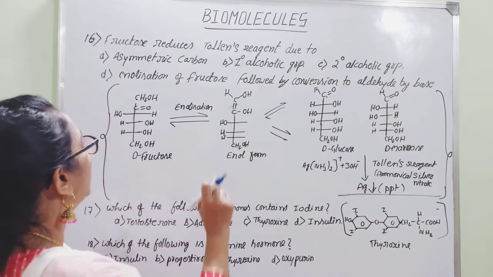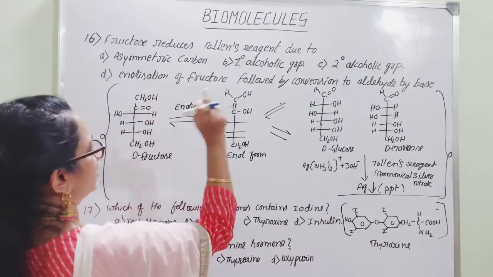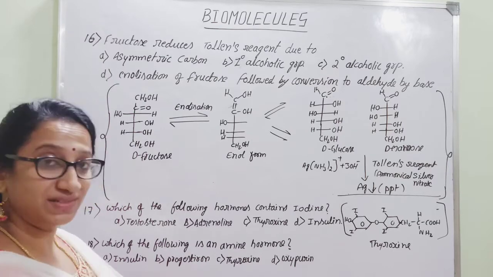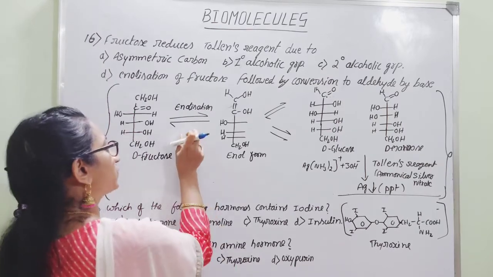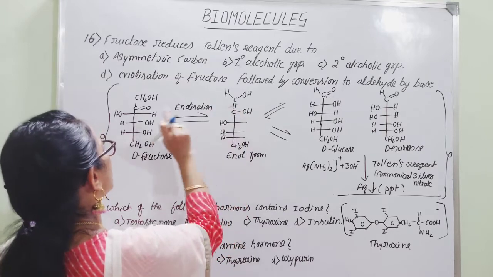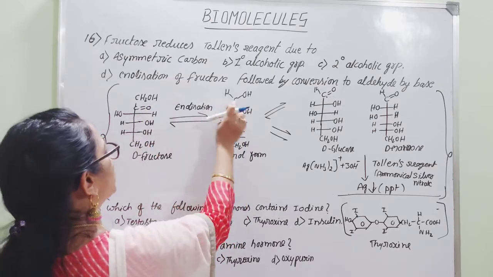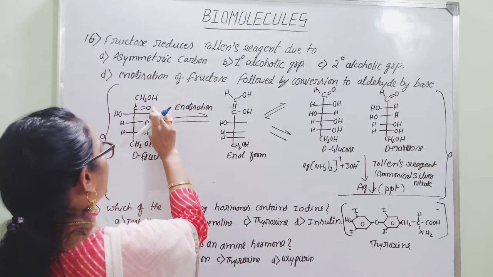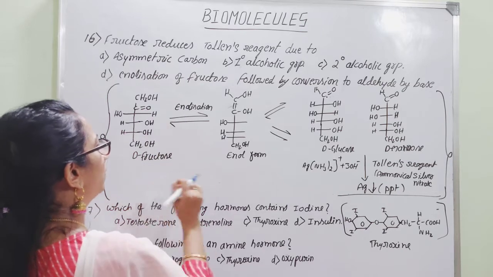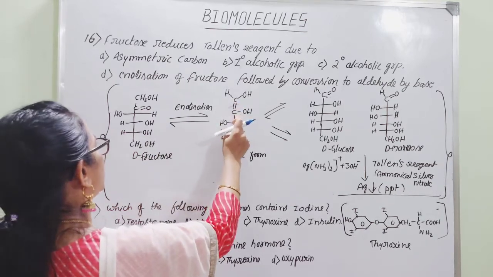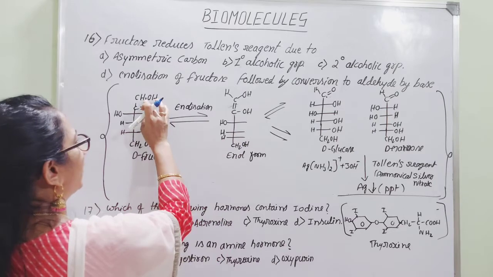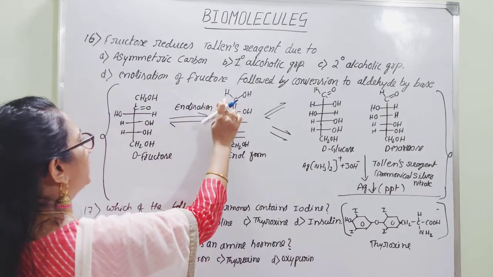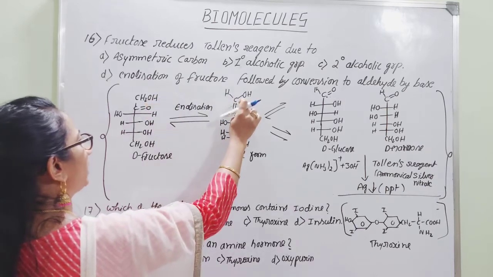Whenever fructose is present in alkaline medium, it will undergo enolization. What does enolization stand for? There will be a certain rearrangement with respect to the hydrogen atom. Here there is CH2OH, and at the second carbon, C double bond O. One of the hydrogen atoms bonded to the first carbon stays, and the OH group remains as it is.